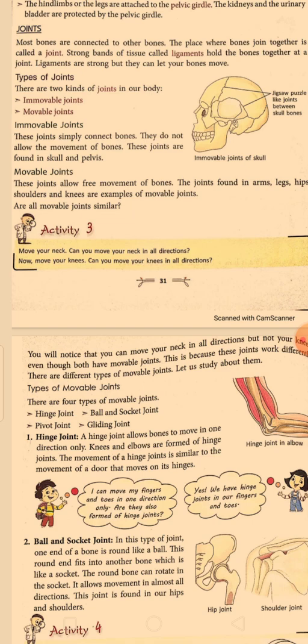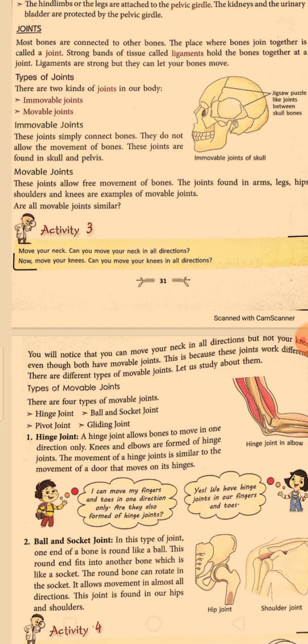What kind of joint is it? It is an immovable joint, because you can't move the place. Immovable joints are joints where bones remain connected and do not allow that part of the bone to move at all. So this is an immovable joint.